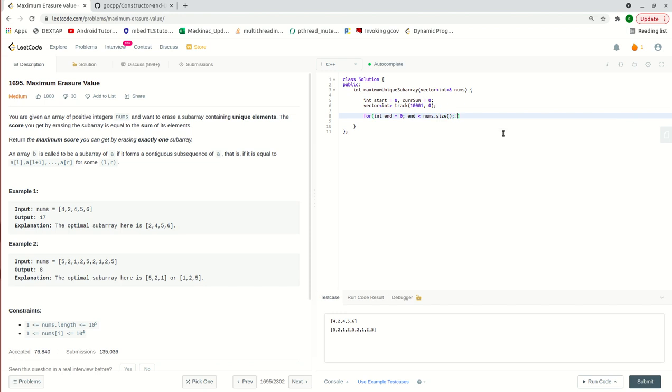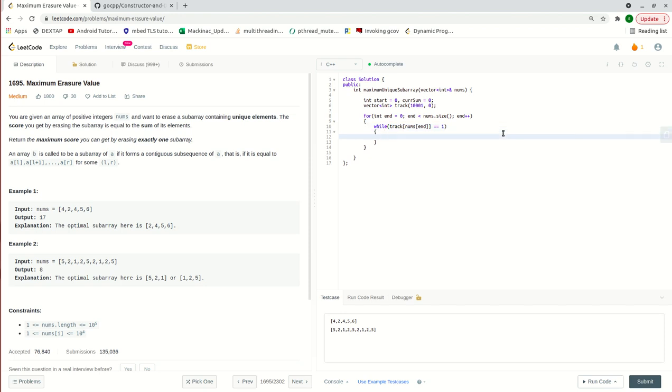First we will check whether the number the end variable is processing has occurred before or not. So we will check if track of nums of end is equal to 1.